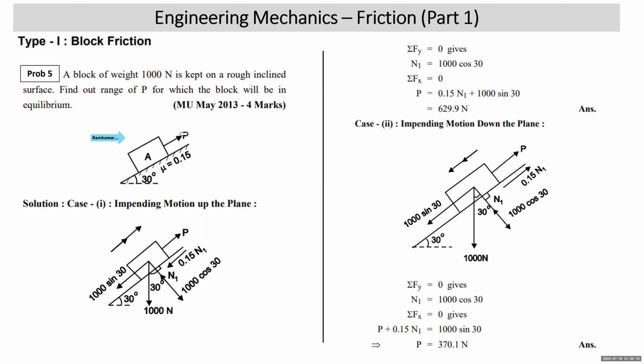So there are two possibilities of impending motion. One is impending motion up the plane. Another possibility is impending motion down the plane.